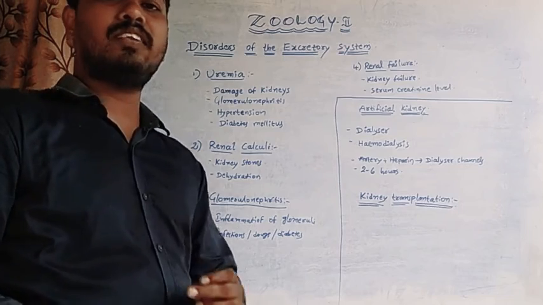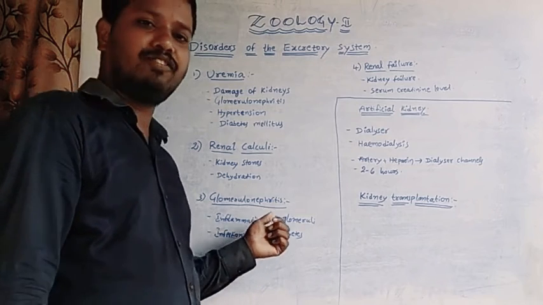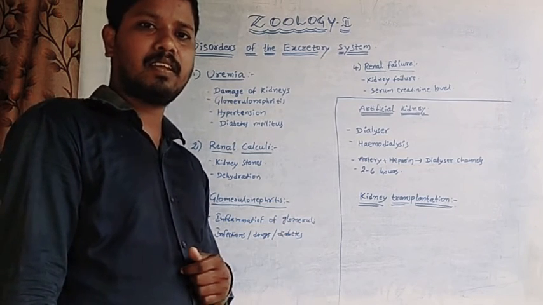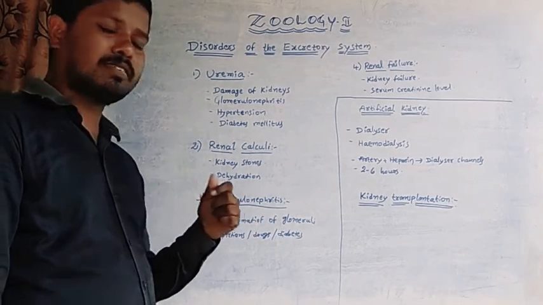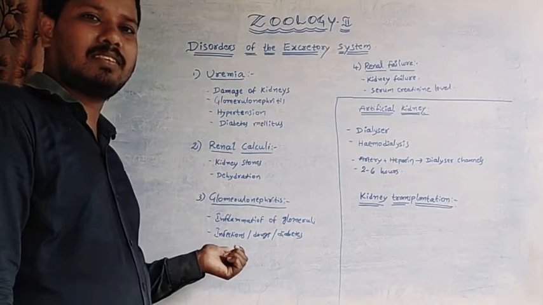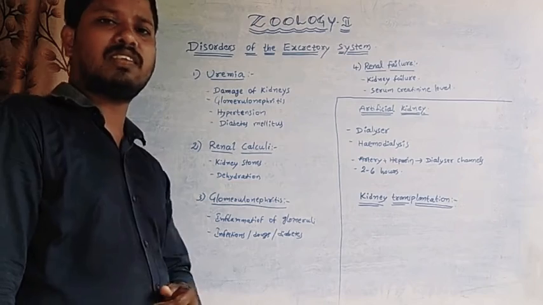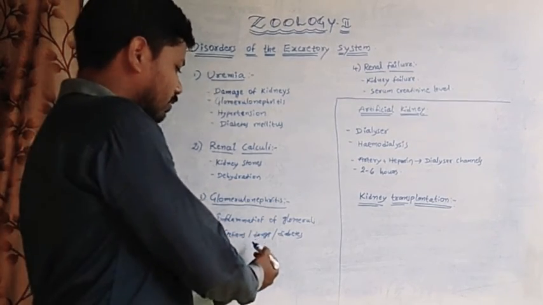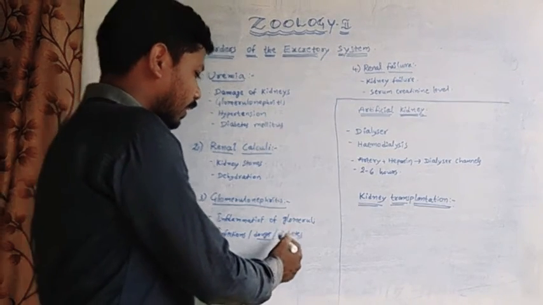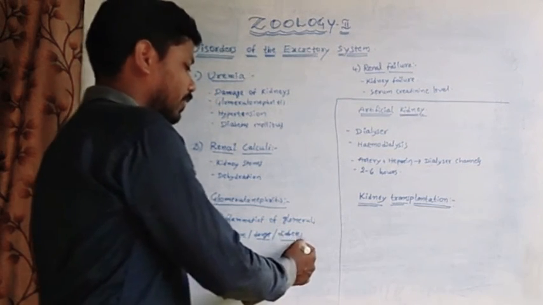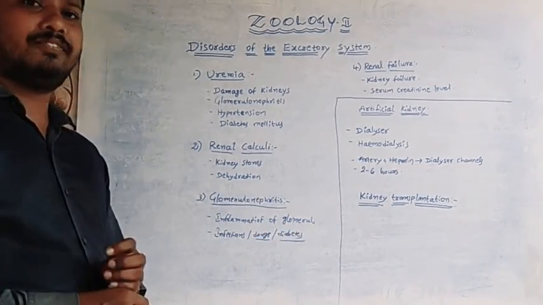Next one, glomerulonephritis. It is caused by the inflammation of glomeruli or renal blood vessels. This inflammation is caused by infections by pathogens such as bacteria, viruses, protozoans, etc. It is also caused by the intake of drugs, and another cause is diabetes mellitus. So these are the causes for glomerulonephritis.